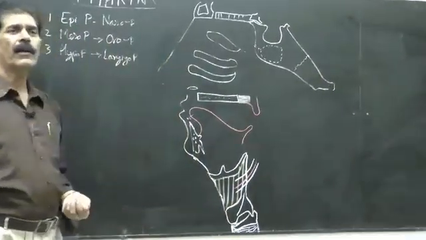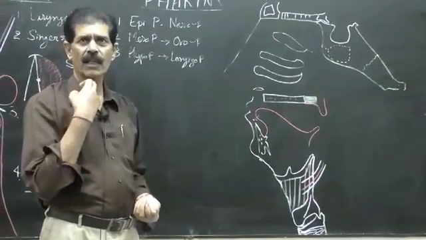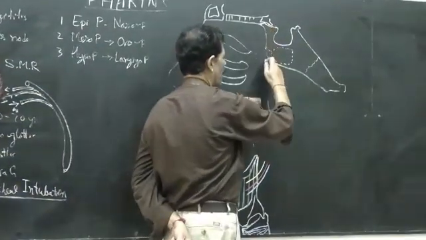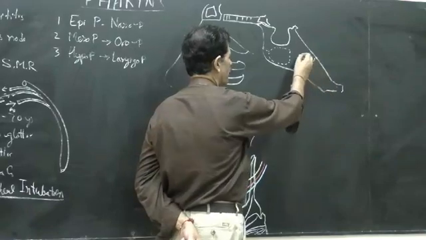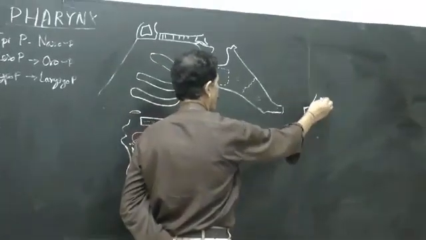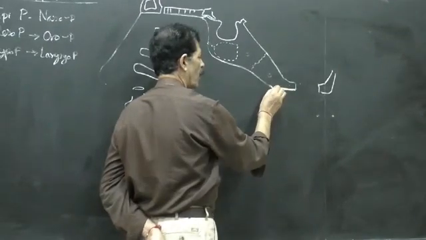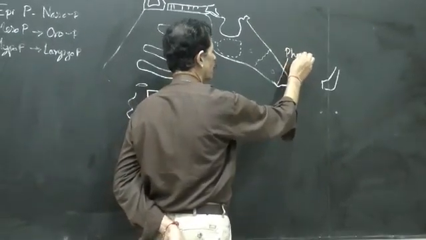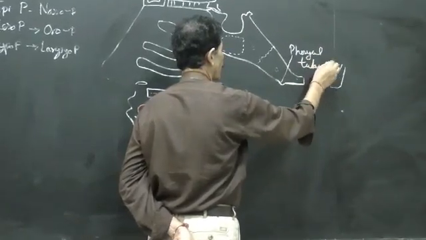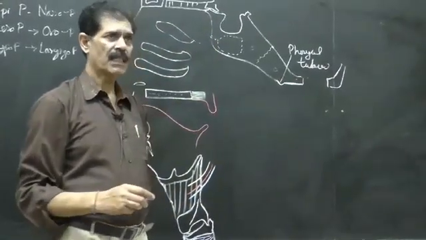So this structure we have already done. So anteriorly the face along with the three cavities: nasal cavity, oral cavity, and laryngeal cavity. This is the norma basalis, that is the base of the skull. This is the sphenoid bone, this is the occipital bone, and here lies the foramen magnum. Just in front of the foramen magnum there is a small tubercle here. This is called the pharyngeal tubercle. Pharyngeal tubercle is there in the midline, just in front of the foramen magnum on the norma basalis.